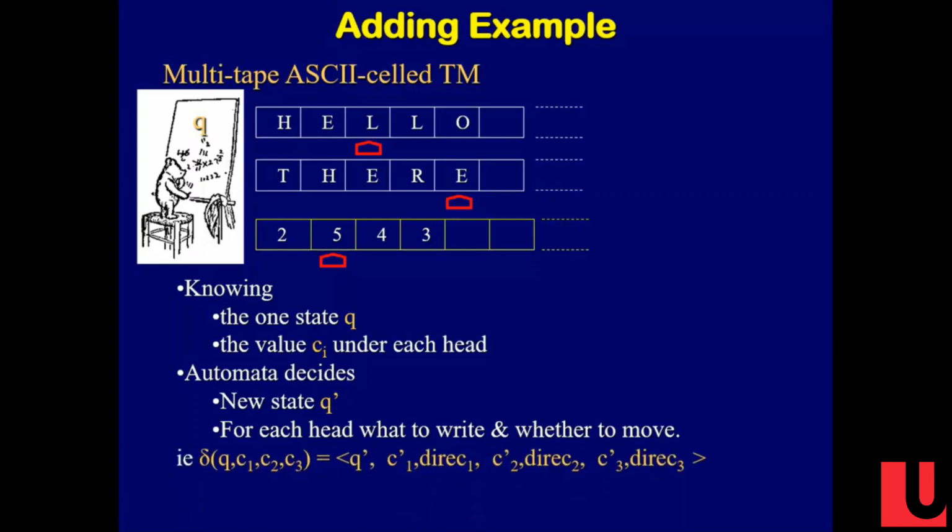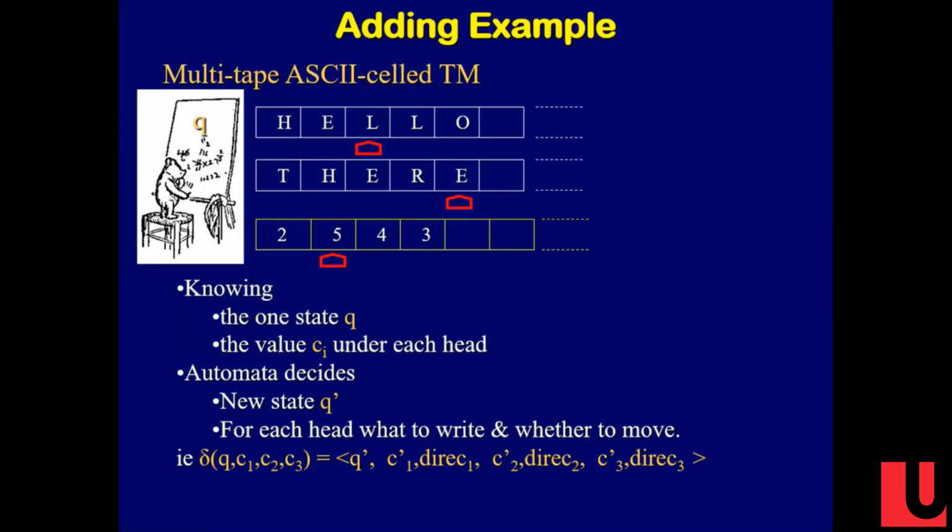So here's our delta function. It says if I'm in this state, and head 1 is reading C1, head 2 is reading C2, then I go into this state. I write this character under the first head, and I move this head this direction. Does that make sense?